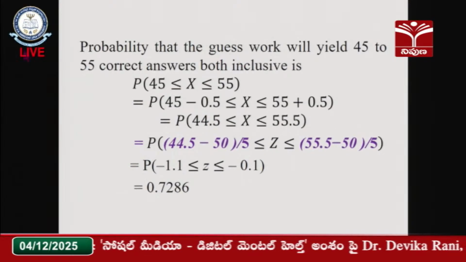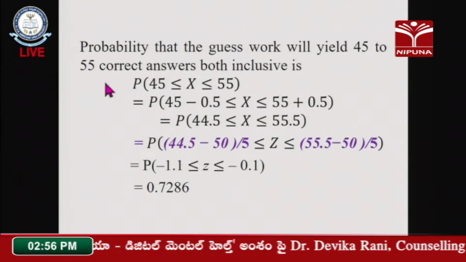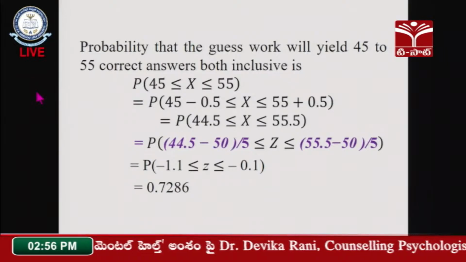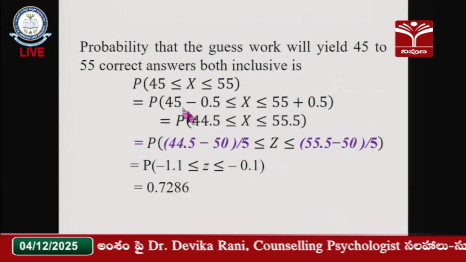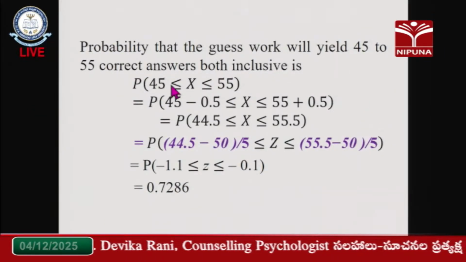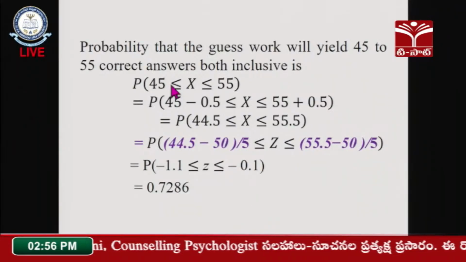Next, the probability that guesswork will yield 45 to 55 correct answers, both inclusive. Inclusive means we use less than or equal to. Again we add the correction factor. What is our correction factor here?